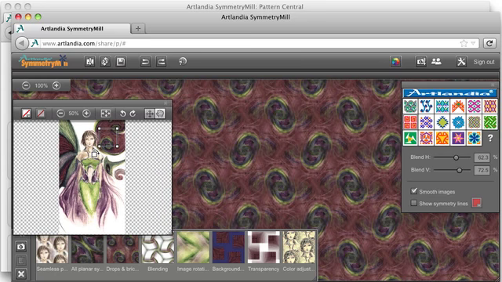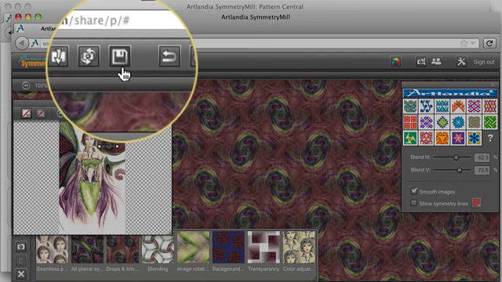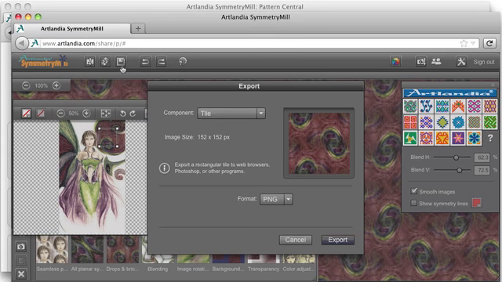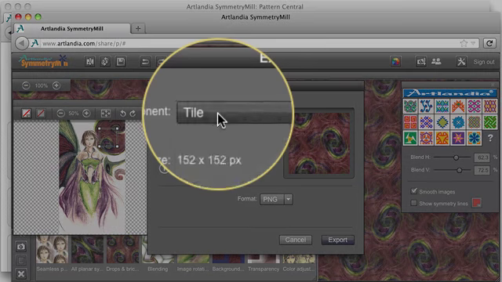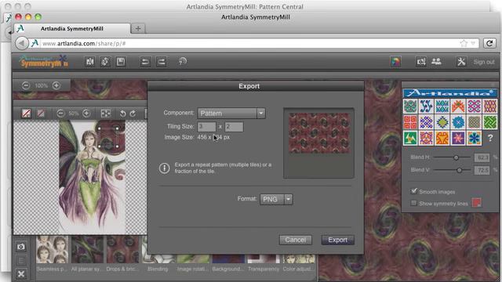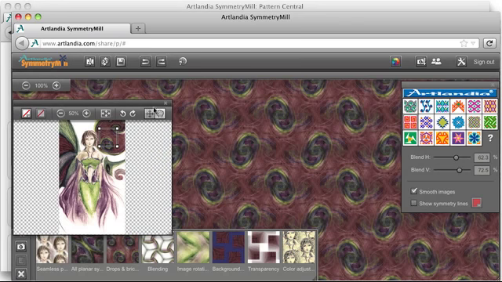So let's say you've played around a bit and now you want to use your pattern somewhere else. You can export your pattern from SymmetryMill as either a single tile or as a full image, and then you'll be able to print it on fabric, use it as a background on a web page, or for something else.